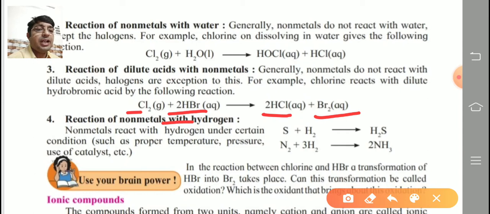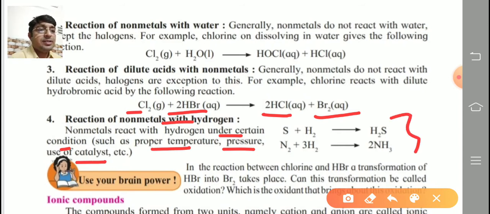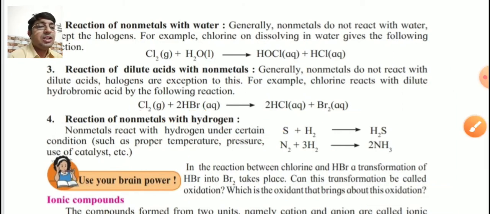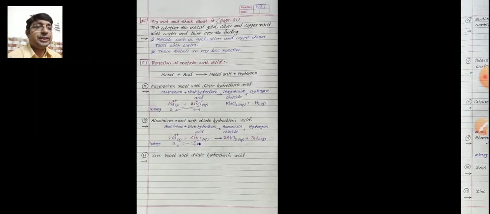Non-metals react with hydrogen under certain conditions such as proper temperature, pressure or use of a catalyst, that is a reagent. Two reactions are given here. Sulfur and nitrogen react with hydrogen gas to form respective products. So I will show all these reactions on the notebook page. Check here.